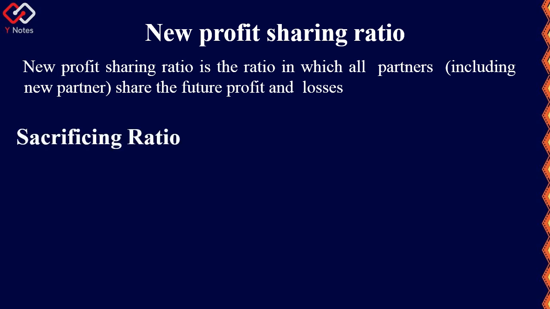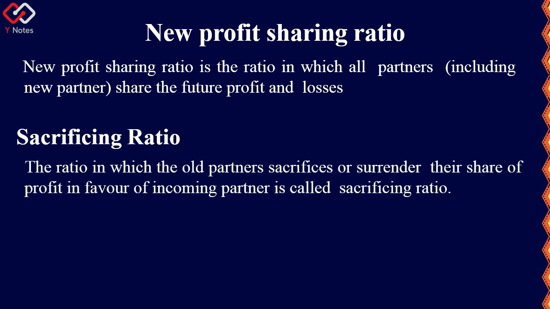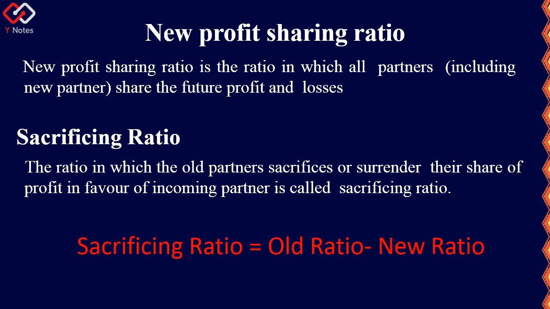Then what is sacrificing ratio? This is also what we saw in the previous slide itself. The ratio in which the old partners sacrifice or surrender their share of profit in favor of the incoming partner is called sacrificing ratio. So they sacrifice or surrender for the incoming partner, and that is called sacrificing ratio. Then they will get a new profit sharing ratio. To calculate sacrificing ratio, the formula is: sacrificing ratio is equal to old ratio minus new ratio.